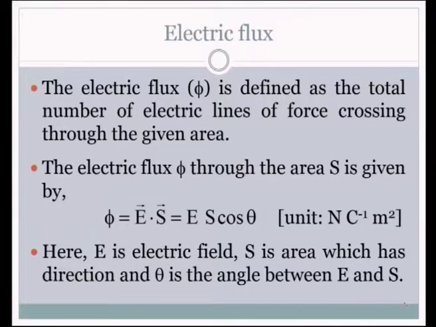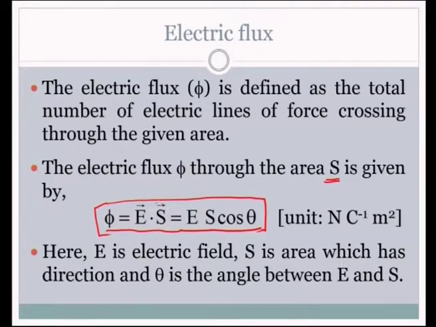The electric flux through an area S is given as phi is equal to E dot dS. Here the electric field is E and the area is represented as S.